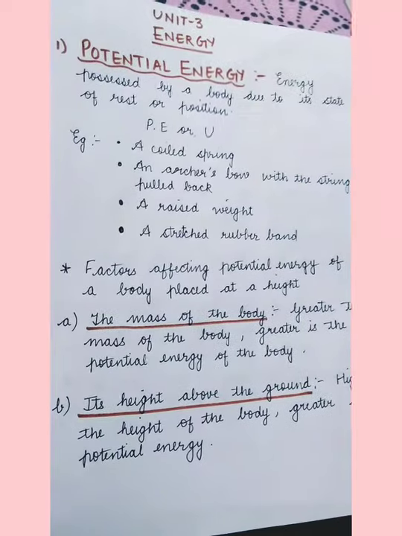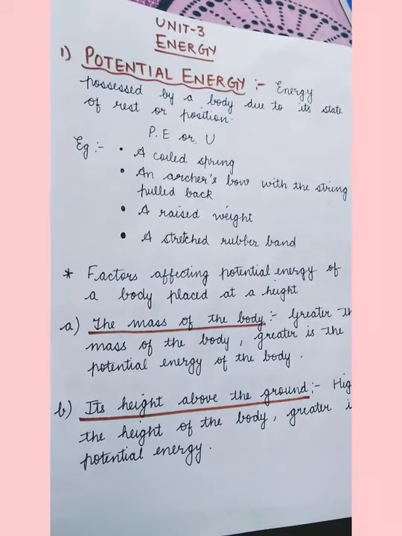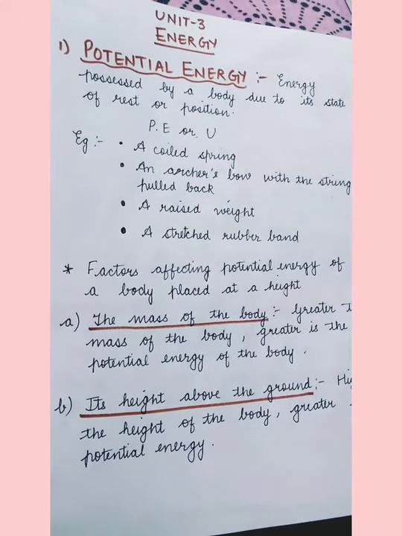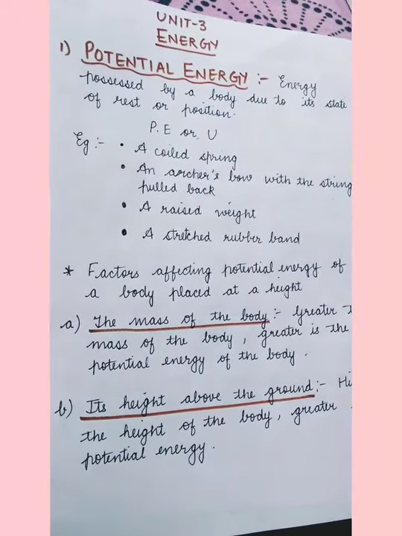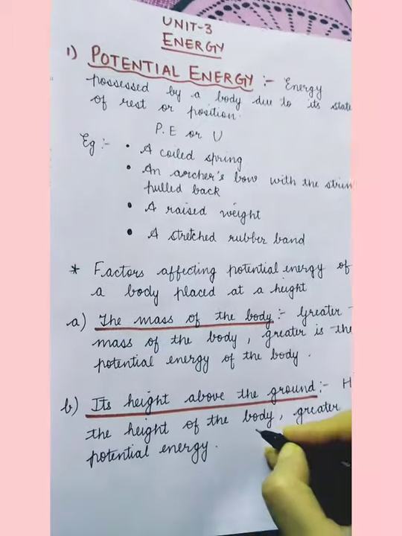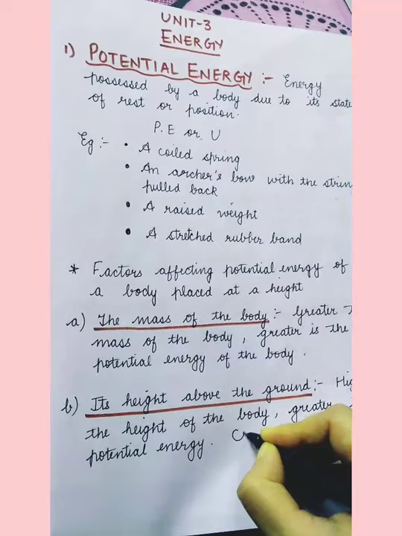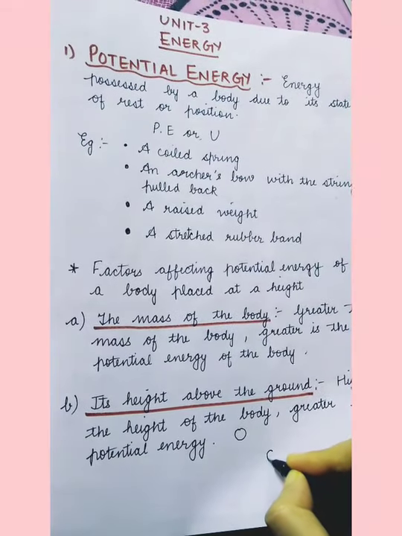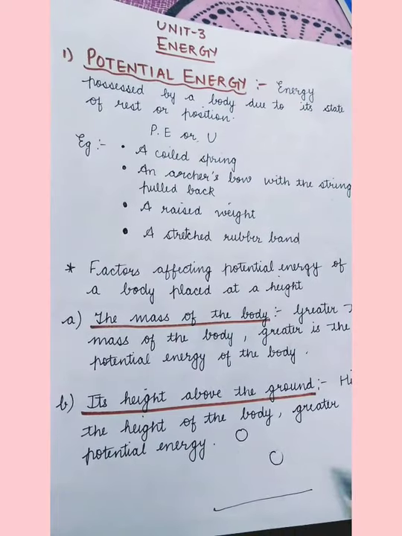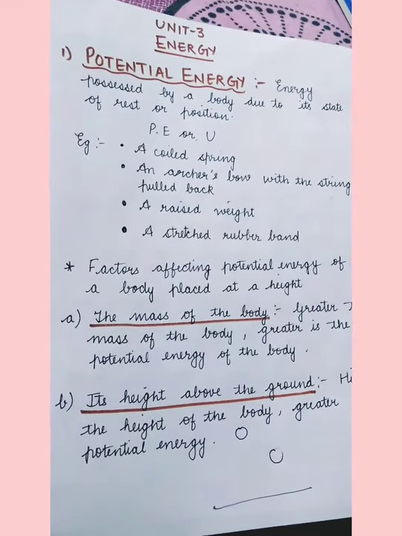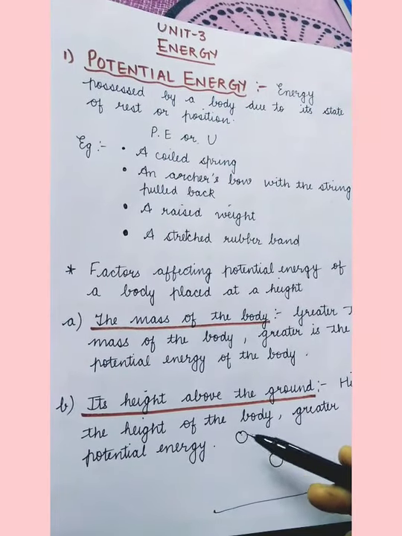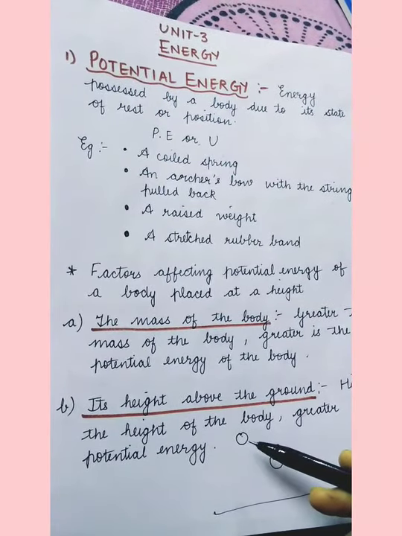Greater the mass of the body, greater will be the potential energy of the body. Also, if the body is at a greater height, greater will be the potential energy. If the body is at lesser height, the potential energy will be less. Suppose a ball is raised to this height and another ball is raised to this height, from the ground level. Which ball has more potential energy? This ball will have more potential energy because greater is the height, greater is the potential energy.